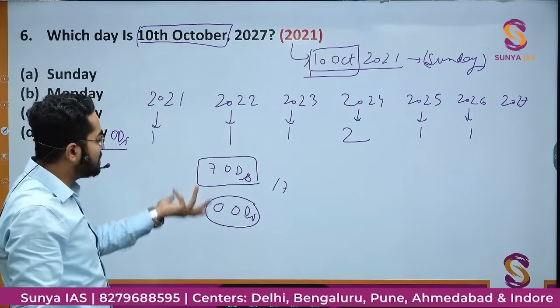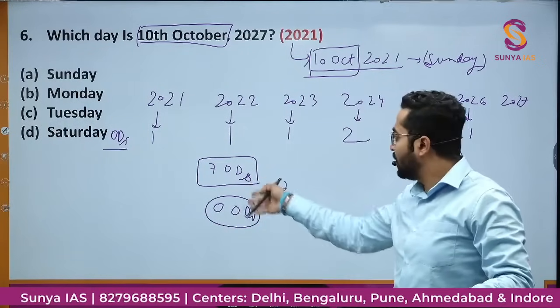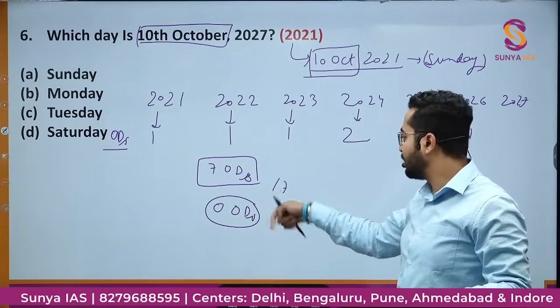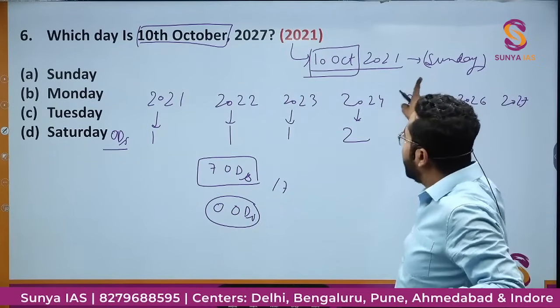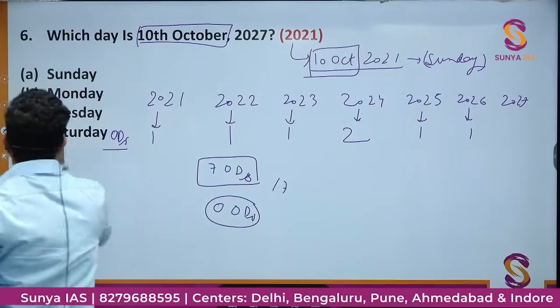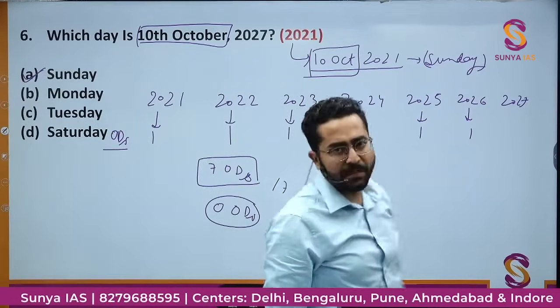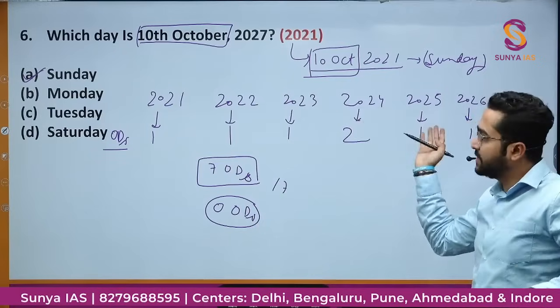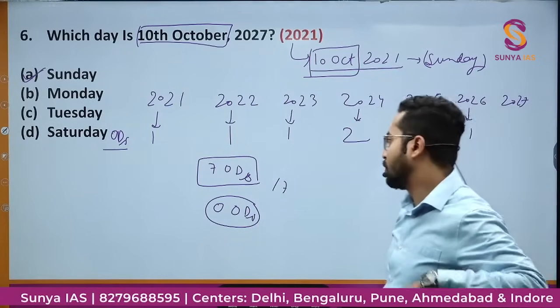And 7 odd days means those 7 days will be the same day. The 7th odd day or 0 odd days are the same because we divide by 7. So we get to know that if this is a Sunday, then this will also be a Sunday because there are 0 odd days. So the correct option would be option A. This 10th October 2027 is also a Sunday. Any doubt? Simple. We have seen these kinds of questions in our explanation. Okay, next.